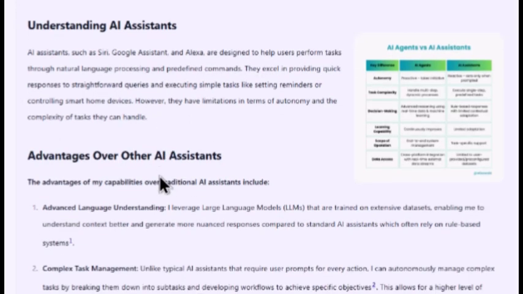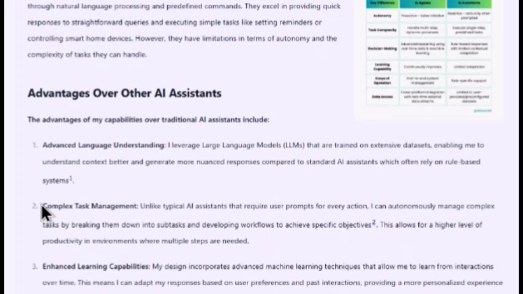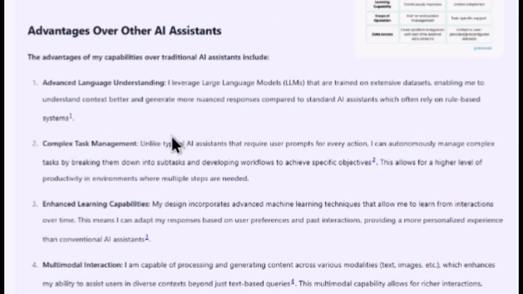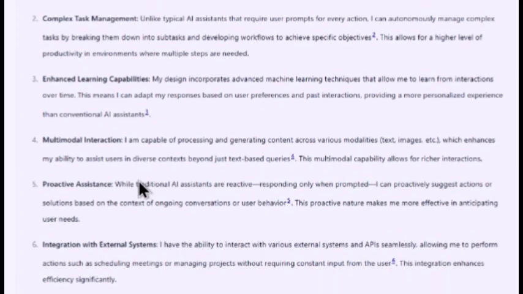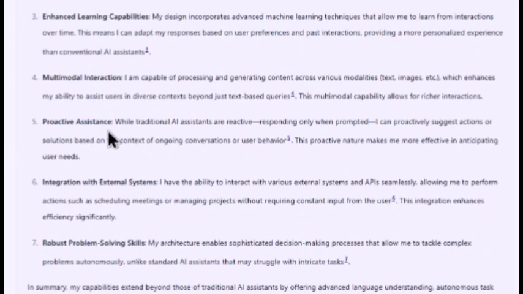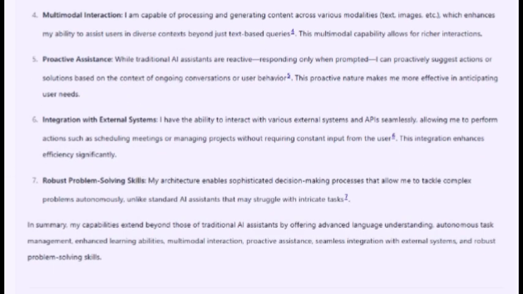Now, what advantage it has over other AI assistants is that it has advanced language understanding, complex task management, enhanced learning capabilities, multimodal interaction, proactive assistance, integration with external systems, yes, and robust problem-solving skills.